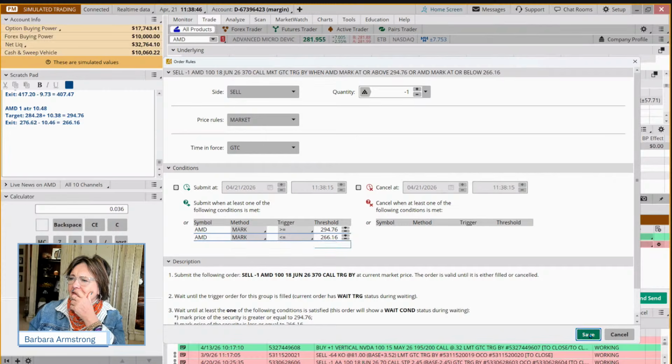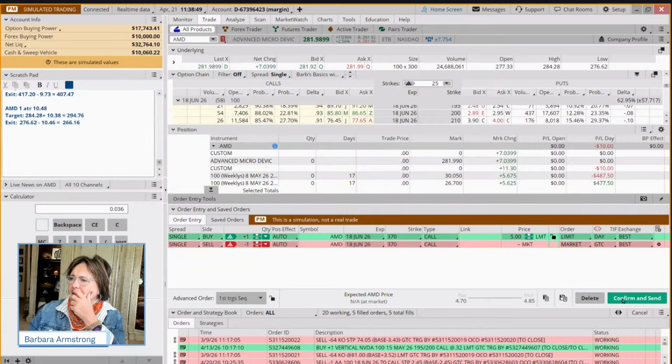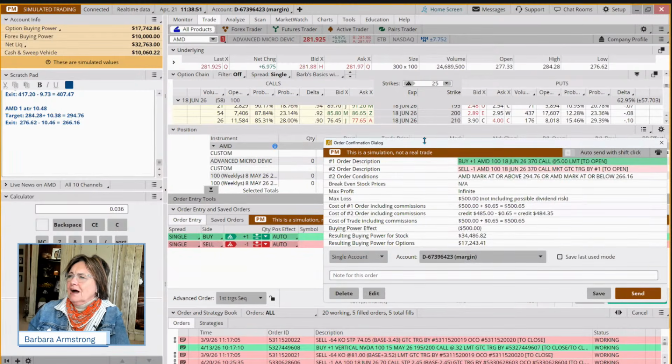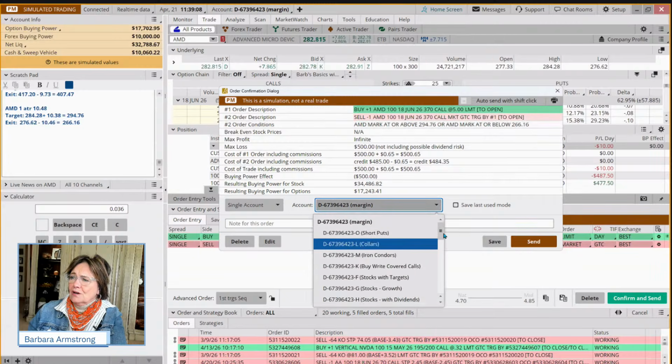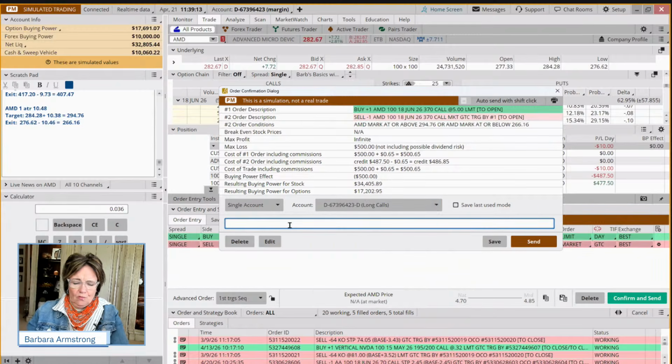Hit save, confirm and send. How much are we risking? 500. It's saying our max profit is infinite, but we have put a target in to say, if and when this gets to 294.76, we want out. If it goes below 266.16, we also want out. And we're going to put that in our long call group. One ATR, target and exit.